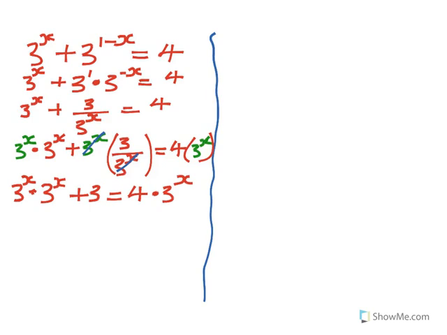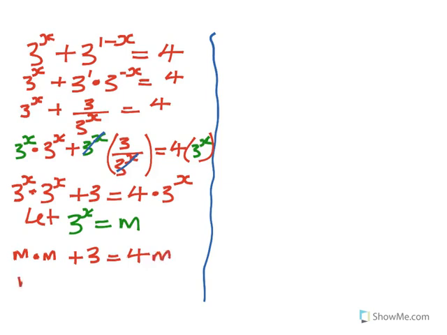Now what I can do is let 3 exponent x be equal to k or m. I usually prefer to use m, but you can use any letter, but it mustn't be x because you're already dealing with x. So what we have now is m times m plus 3 is equal to 4m.